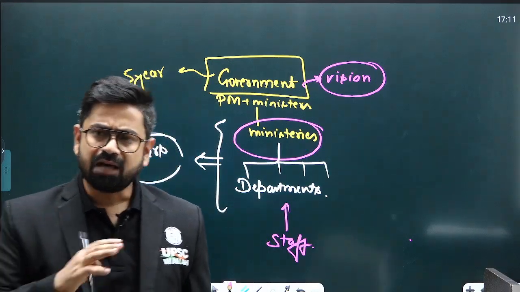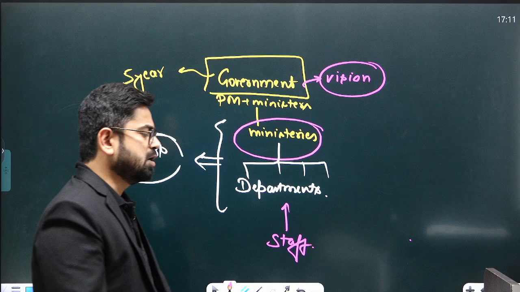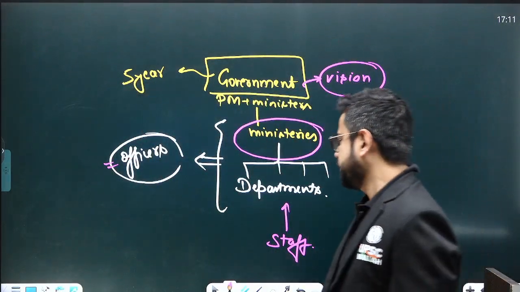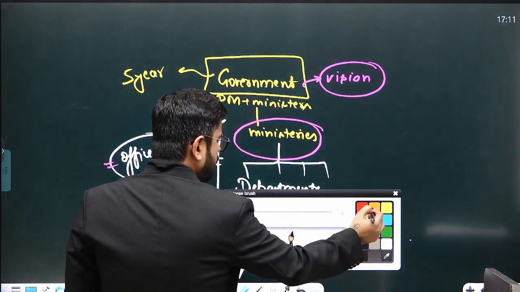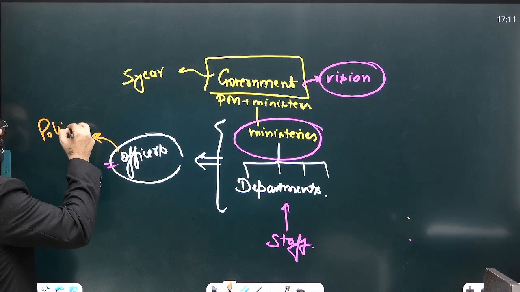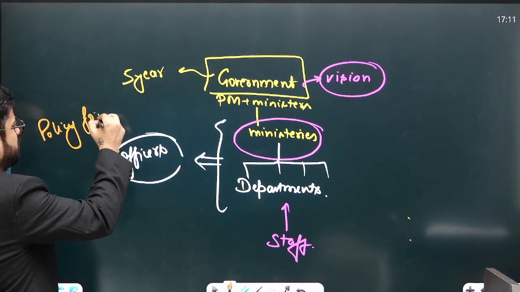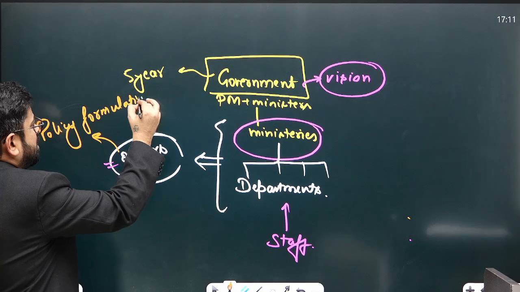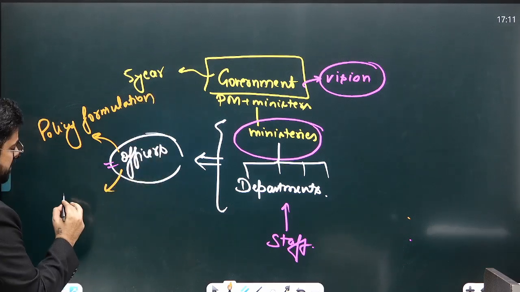That means grassroots level policy implementation and, for that matter, even policy formulation. They are the ones who help the government with policy formulation. So once you become this officer, you will be helping with policy formulation plus policy implementation.